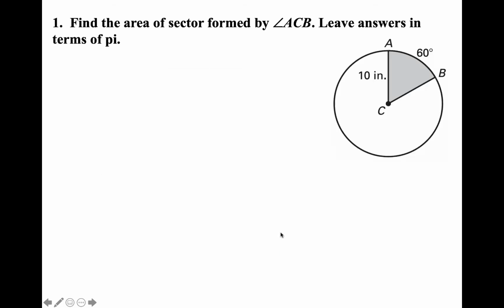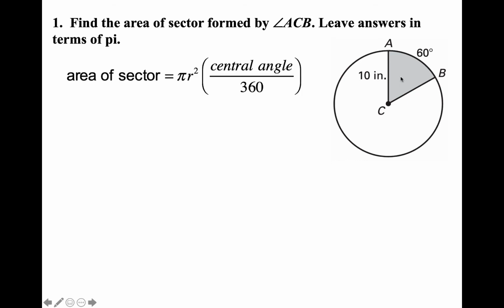So number 1 says to find the area of the sector formed by angle ACB, leave answers in terms of pi. So we're trying to find the area of the sector, so we're going to write down our sector formula. I don't know the area of the sector. We leave the answers in pi, so the pi is going to drop down. Our radius in our circle is 10 inches, so we're going to plug the 10 in for r, and then that's being squared. This will be times what our central angle is, so the angle of this sector is 60 degrees, out of the whole circle, 360.